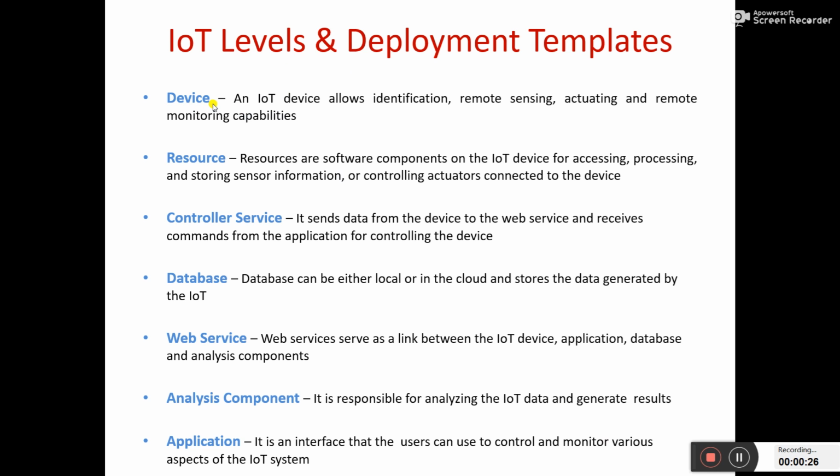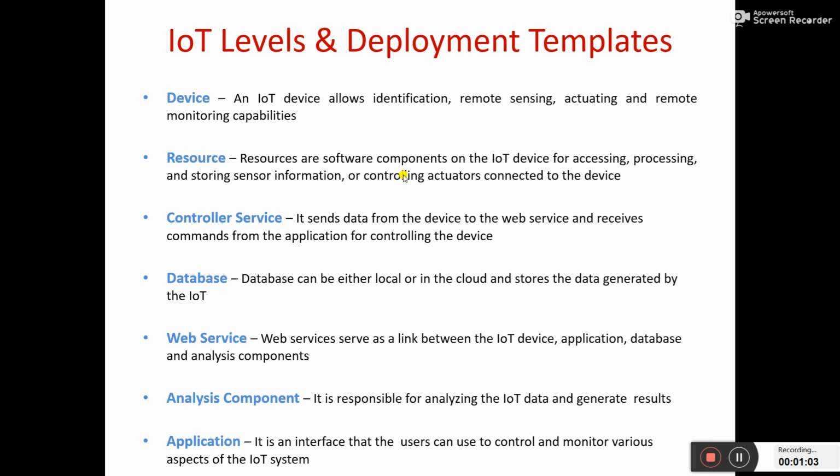So first of the thing is the device. Device is important when you are going to decide an IoT system, that on which system you want an IoT system, right? So IoT devices are needed. IoT devices are too many. For example, Node MCU. Most of you students know about the Node MCU. Most of you know about the Raspberry Pi. So these all are the IoT devices, and these can be implemented and used for remote sensing, actuating, and remote monitoring capabilities.